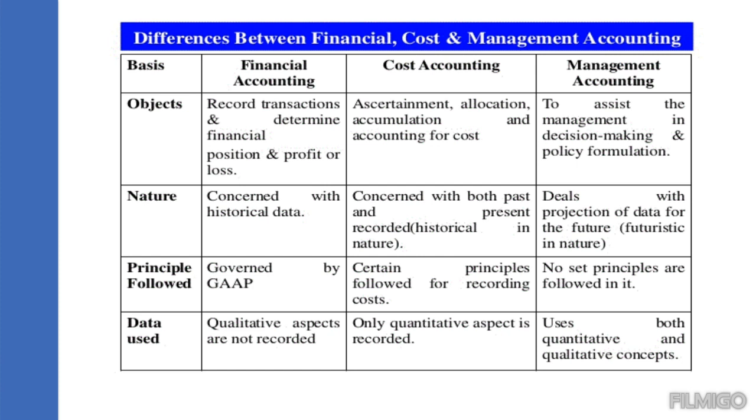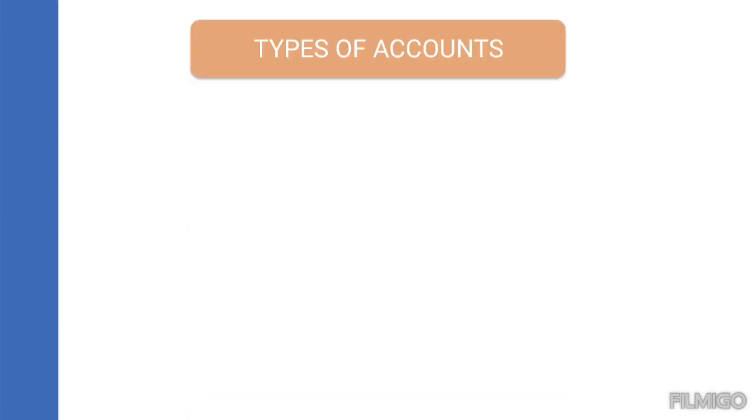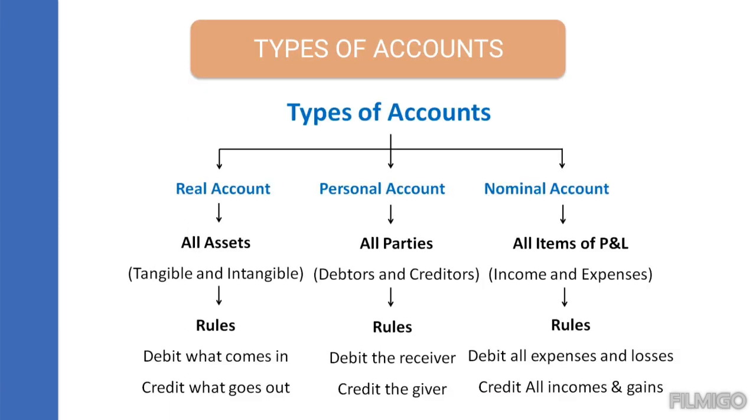As for the data used, in financial accounting the qualitative aspects are not recorded, and in cost accounting also only the quantitative aspect is recorded. In management accounting, it records both the qualitative and the quantitative concepts. So next comes the types of accounts. The types of accounts we can also take as the golden rules of the accounting system.